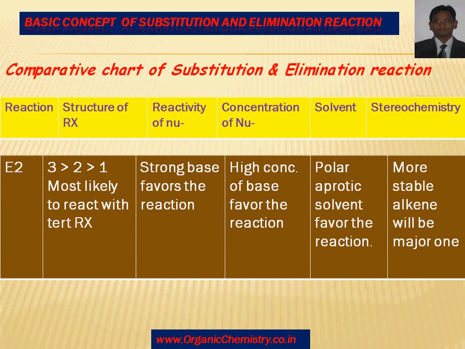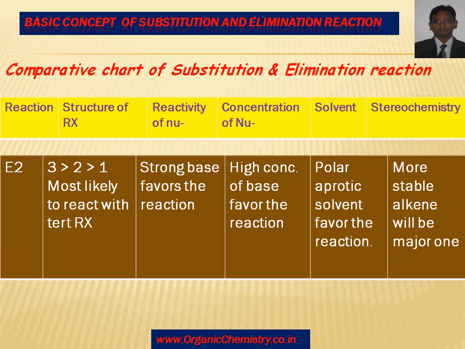In case of E2 reaction, substrate is again tertiary, followed by secondary, followed by primary, again for the stability factor. In E2 reaction, the base has to break the carbon hydrogen bond as well as the carbon halogen bond. Therefore, a strong nucleophile, strong base is needed, and these bases are alkoxides.